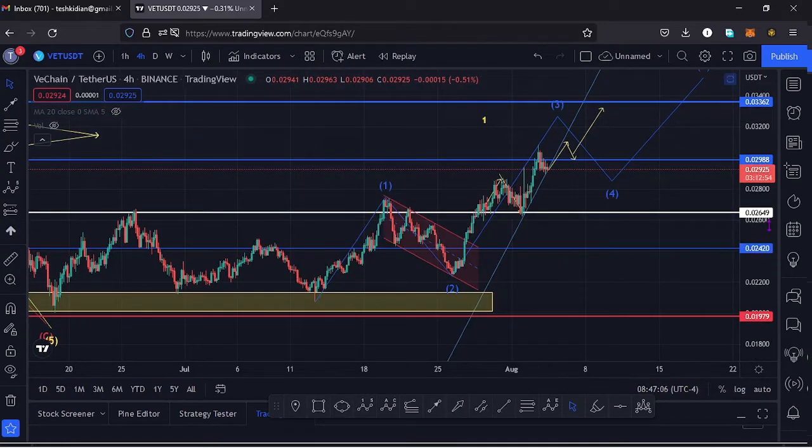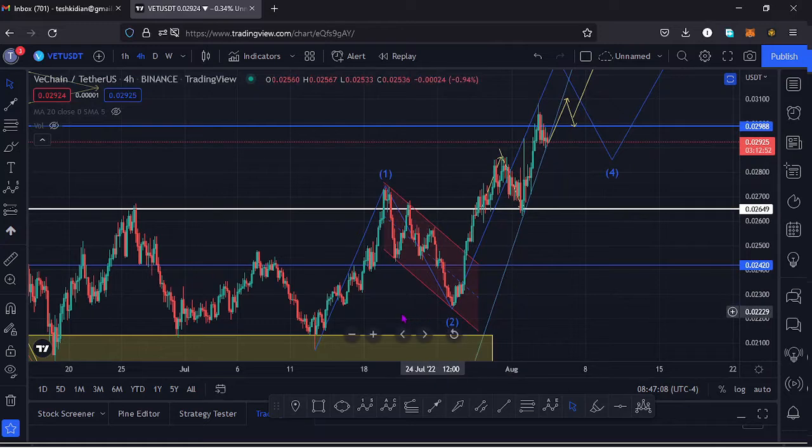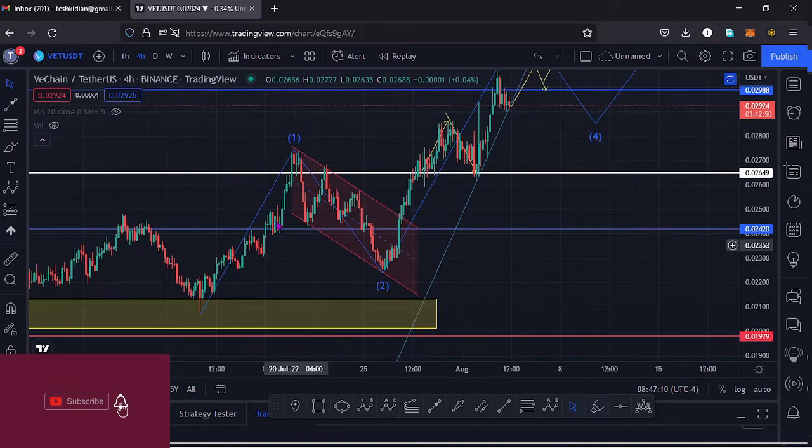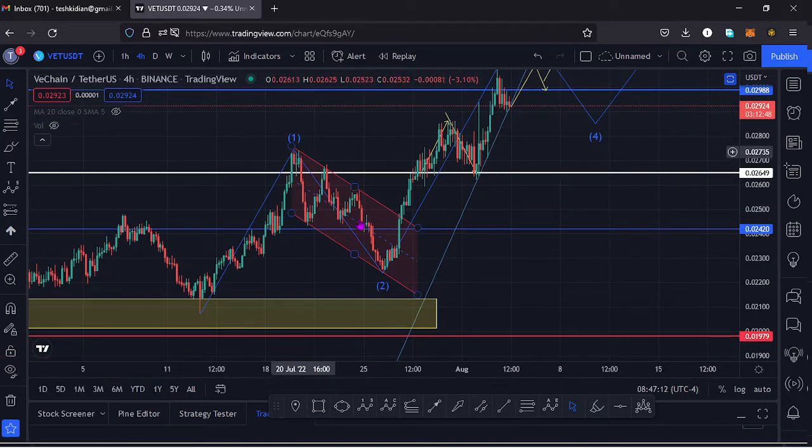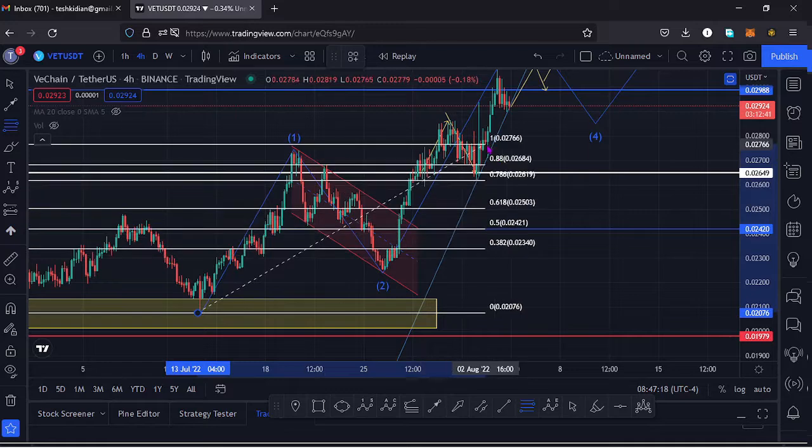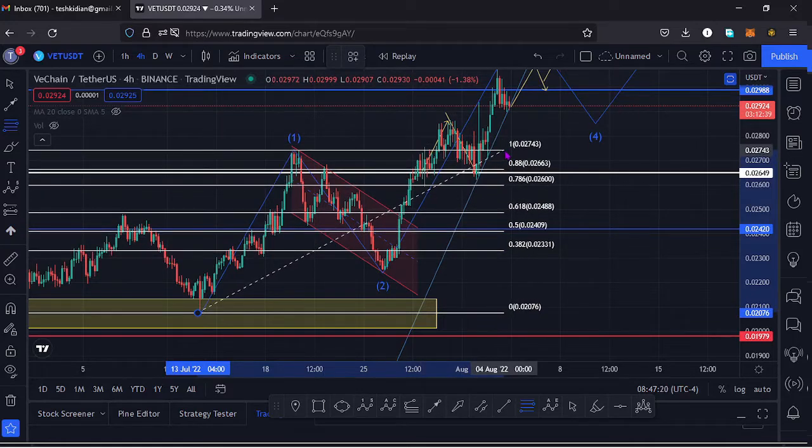And if I get into the details of these waves, in this movement to the upper side, once we saw the high for the wave 1, we expected a retracement to the lower side, and that should obey the Fibonaccis. So if I apply the fibs connecting to the high of the wave 1, this wave 2 should have retraced to the minimum of the fib level 0.618 and the area between the fib level 0.382, and this is what happened. We retraced to that area, we even overshot that area.